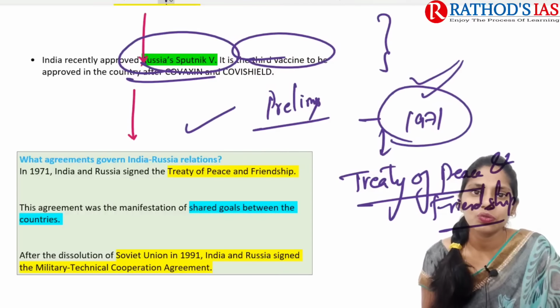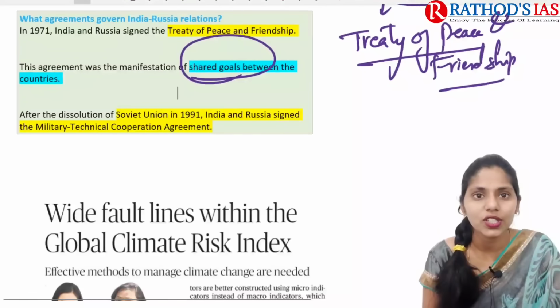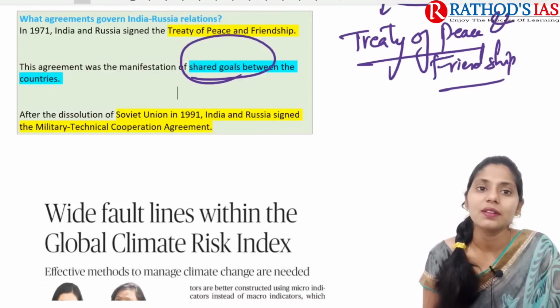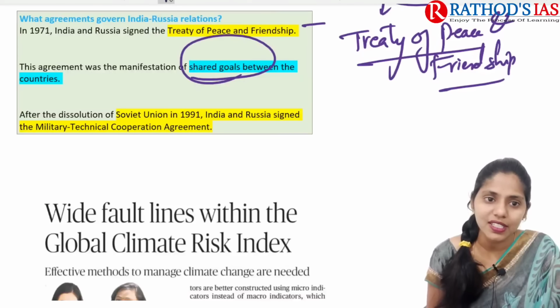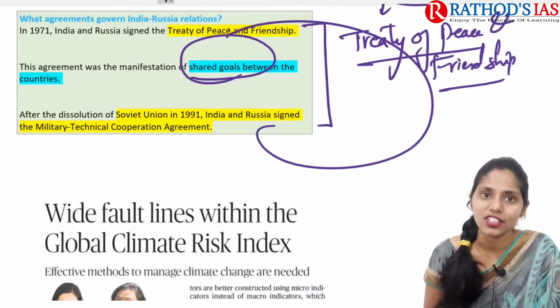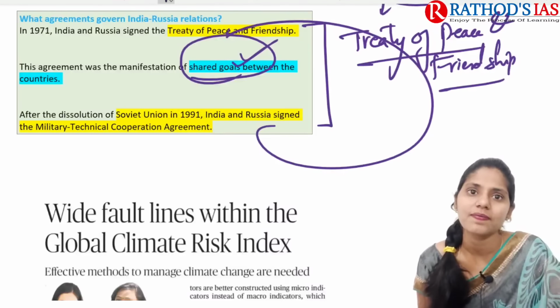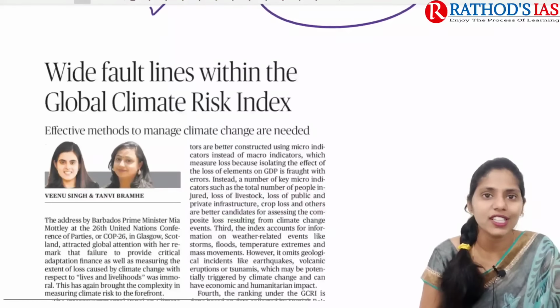And this agreement was a manifestation of shared goals between the countries. And after the dissolution of the Soviet Union in 1991, India and Russia signed a military technical cooperation agreement. So these are some important agreements present between India and Russia, and these mainly govern our India-Russia relationship. Okay, so this is about this topic, and now let us move on to the next topic.